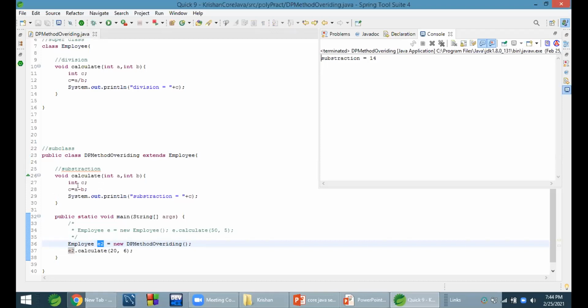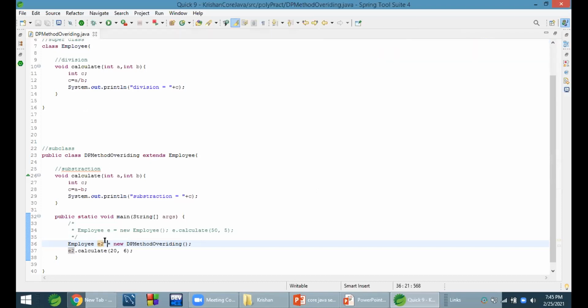So this is called method overriding, or it is also called dynamic dispatch. Why do we do this? To use the same name but provide a different implementation for a method. If a particular class wants to execute a different implementation for the same method, in that case that class will extend the superclass, provide its own implementation for that method, and create a reference variable of the superclass.